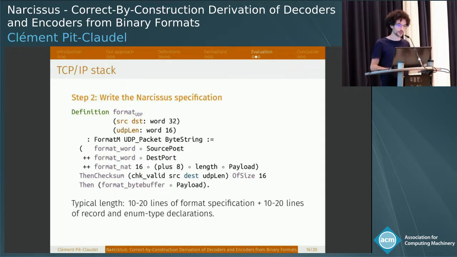You write the source port of your packet, then the destination port of your packet, then you write the length of your payload, then you write a checksum with a custom combinator that we had to write for this particular example, and then you actually write the payload of your packet.